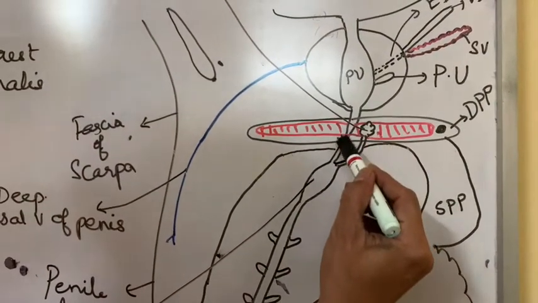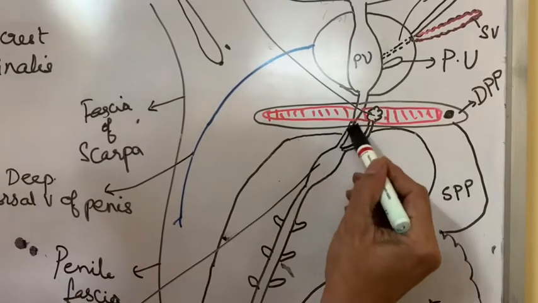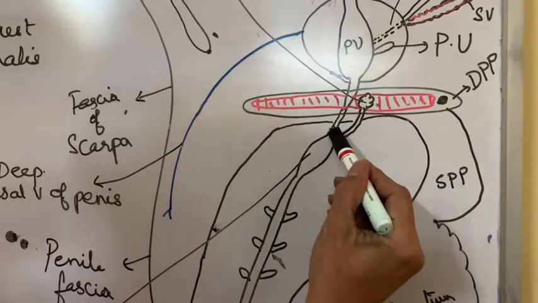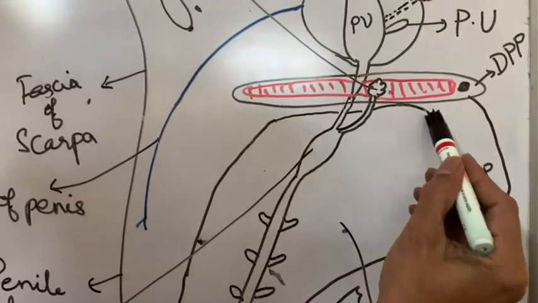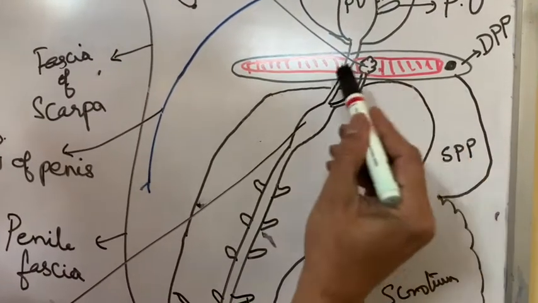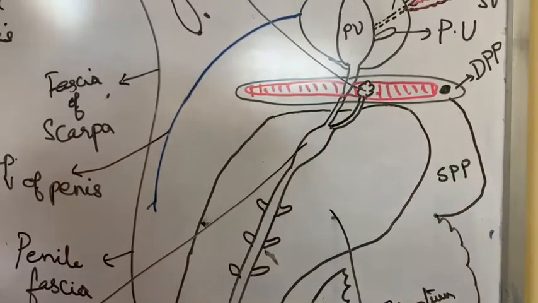After piercing the perineal membrane, it enters the bulb of the penis about 6 millimeters in front of the posterior end. This is the bulb of the penis.